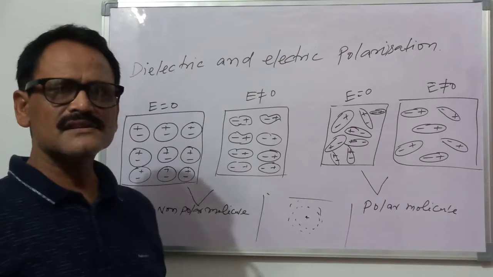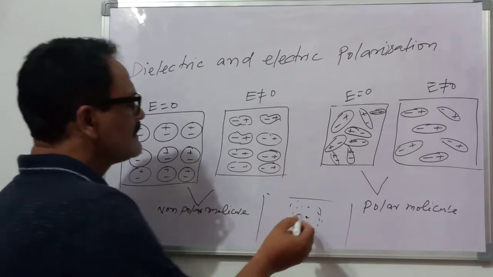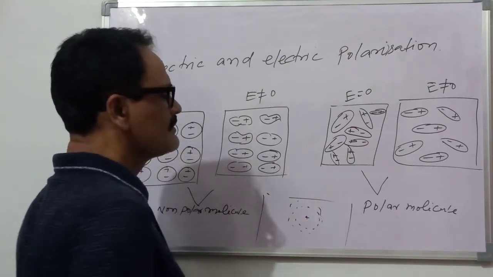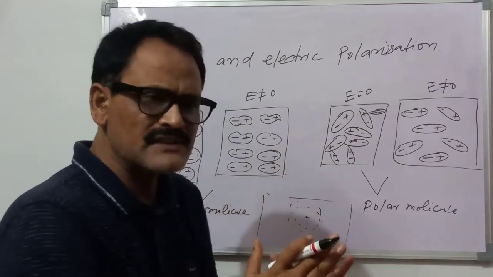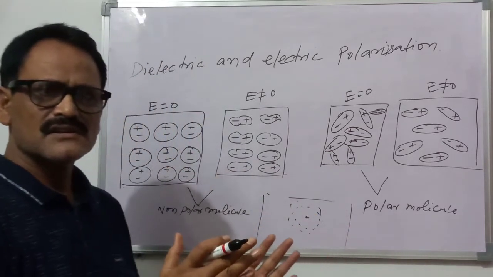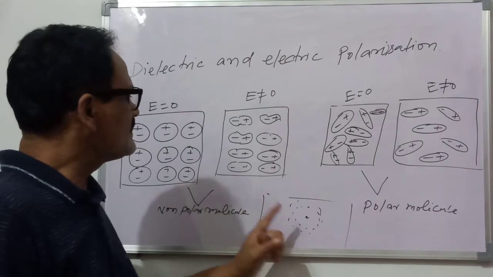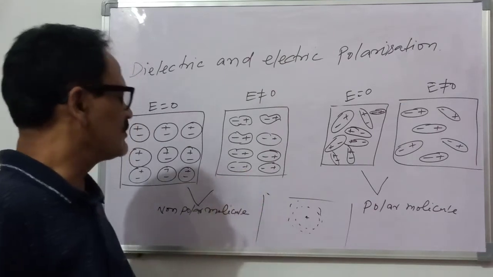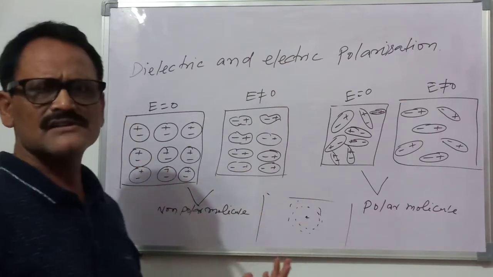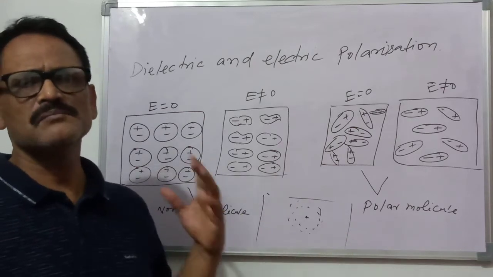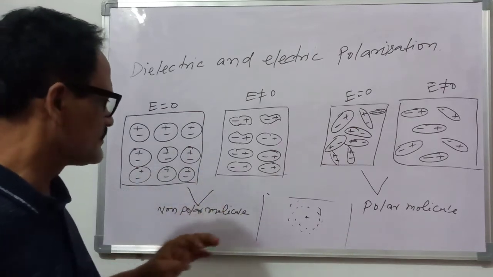So in that case it has no dipole, because there is no separation of the effective charge, and this is the non-polar molecule. The example is H2 or O2, which are examples of non-polar molecules.